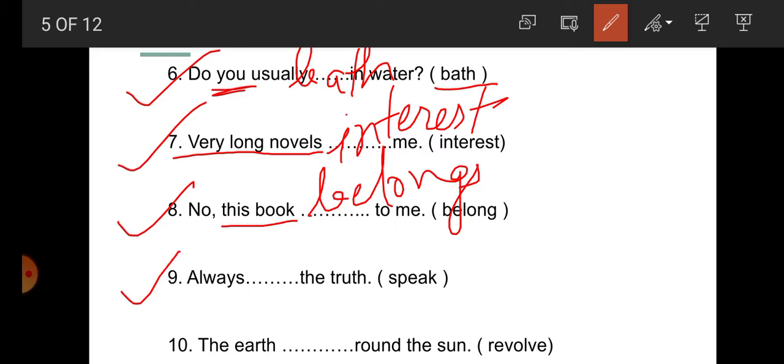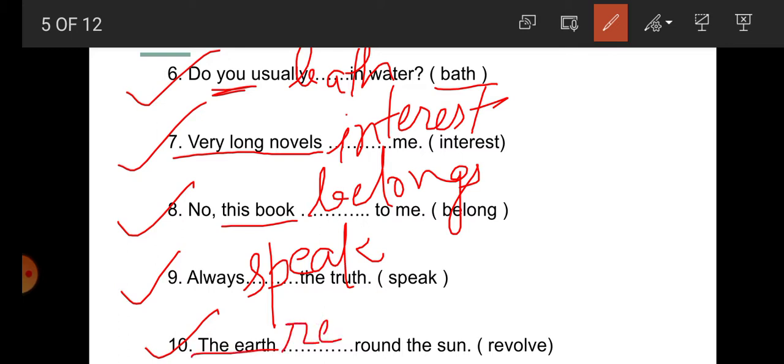Number 9, always speak the truth. So here there is no subject, this is an imperative sentence and that's why we will use speak here. Always speak the truth. Number 10, the earth revolves around the sun. So students, the earth is what? Singular subject and that's why we write V5 here, revolves around the sun.